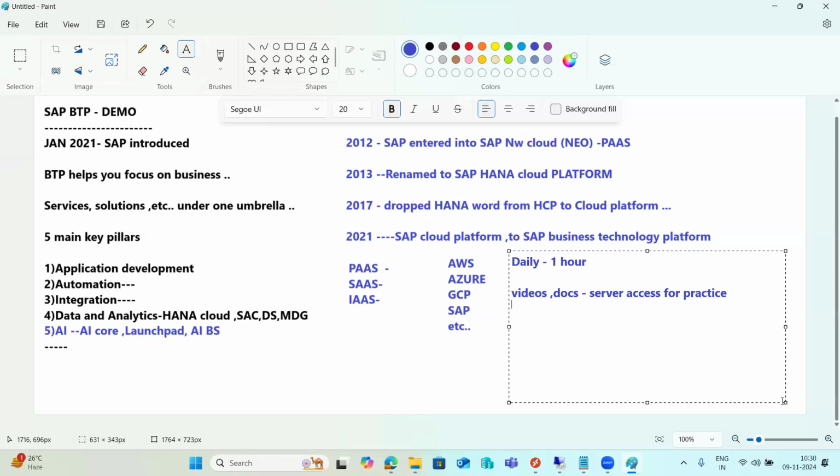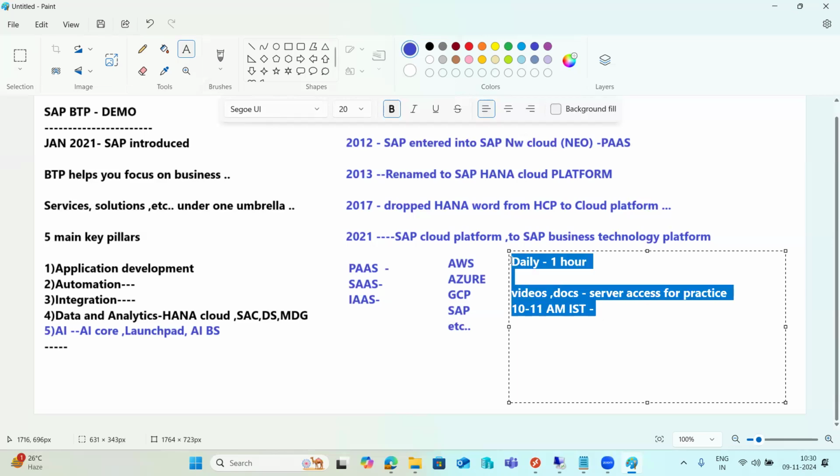That is the one thing. So the plan is this: this time slot, 10 to 11, is currently free for me. The current batch is going to complete maybe in 1 day, at maximum on Monday. It was supposed to complete yesterday itself, but due to one issue it got postponed to Monday. So we can start our regular classes from Tuesday or Wednesday onwards, right?